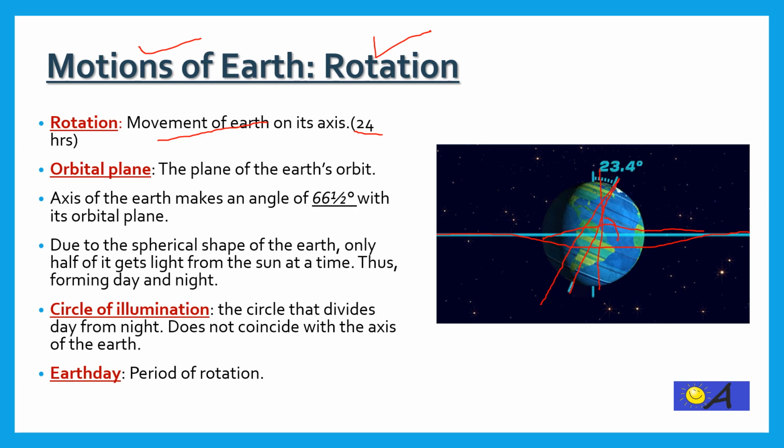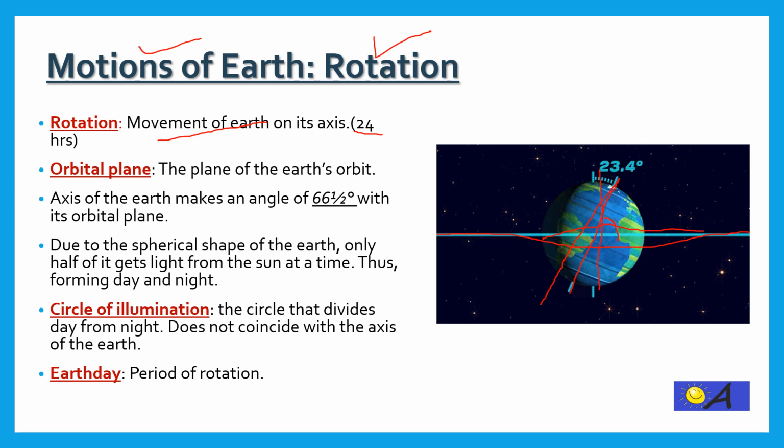Now, how do day and night occur on the Earth? It is due to the rotation of the Earth that we experience day and night on this planet. We have already discussed the shape of the Earth, which is spherical. Thus, only half of the Earth gets light from the sun at a time. Where there is light, it is day, while the other side of the planet experiences night. So, it is due to the rotation of the Earth that we experience day and night.